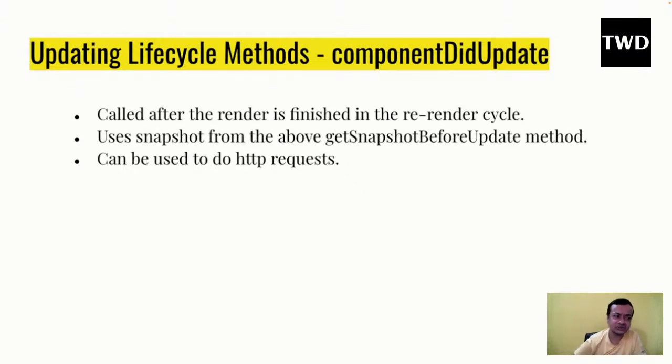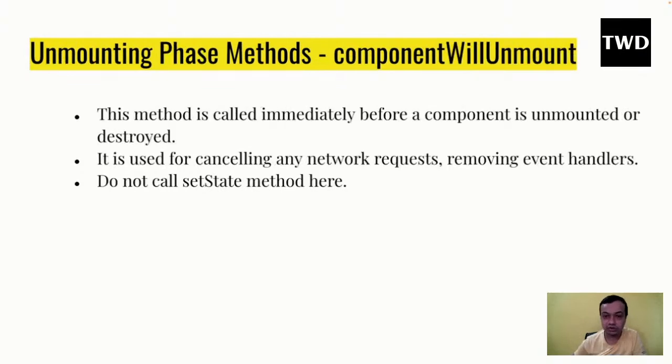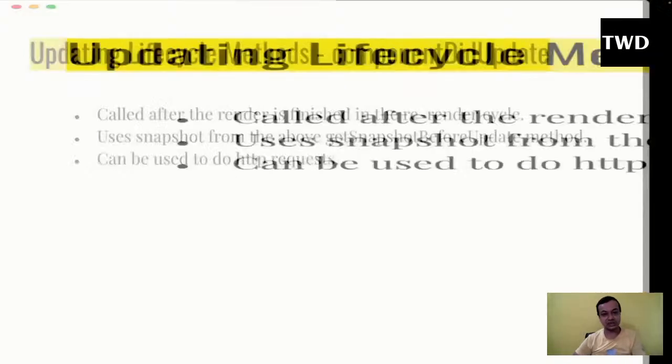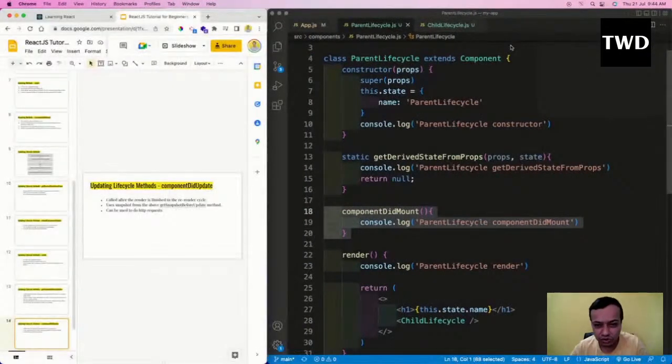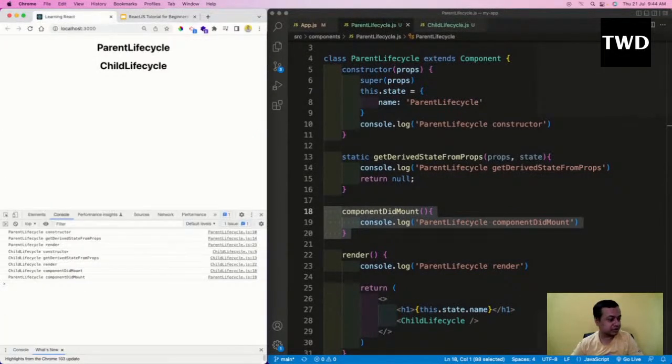It is actually equivalent to componentDidMount in the mounting phase. In the updating phase, componentDidMount doesn't run. That's the problem we're going to see later in a very practical example, where it doesn't work. There is also an unmounting method, which we are not going to see right now. We are going to see it when we do hooks.